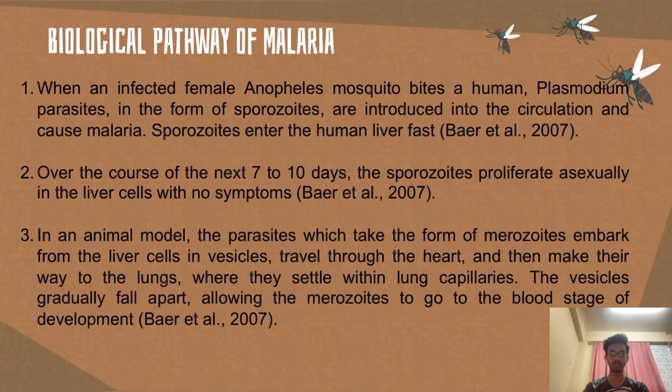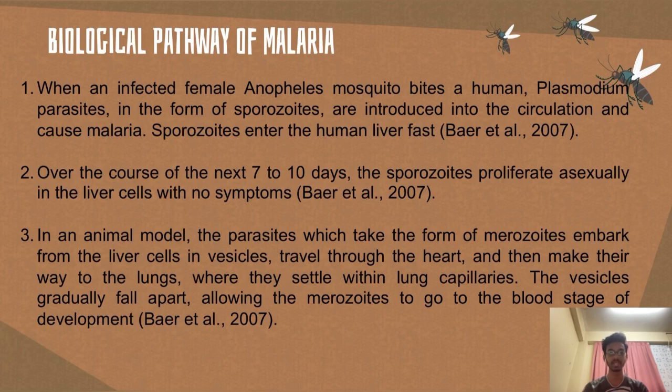I'm going to explain about the biological pathway of malaria. First, when an infected female Anopheles mosquito bites a human, Plasmodium parasites in the form of sporozoites are introduced into the circulation and cause malaria. Sporozoites enter the human liver fast. Over the course of the next 7 to 10 days, the sporozoites proliferate asexually in the liver cells with no